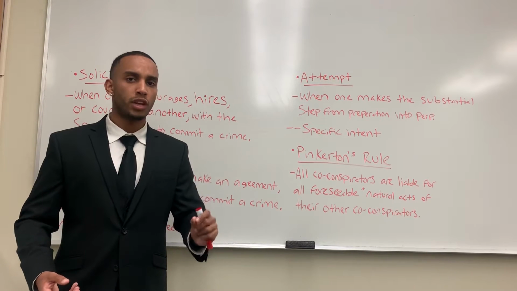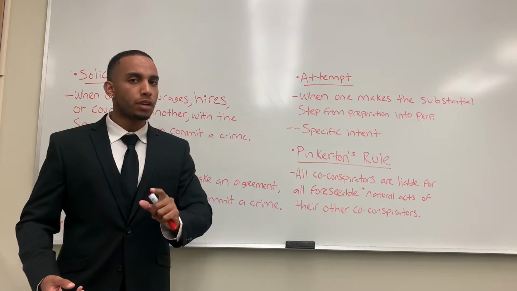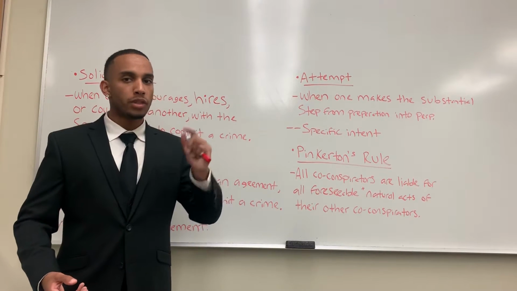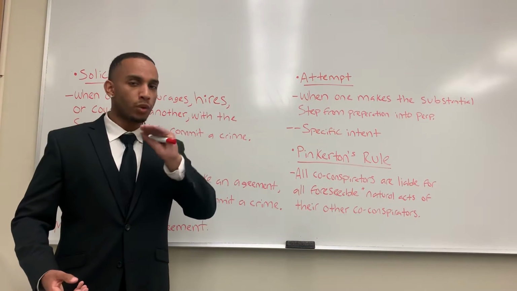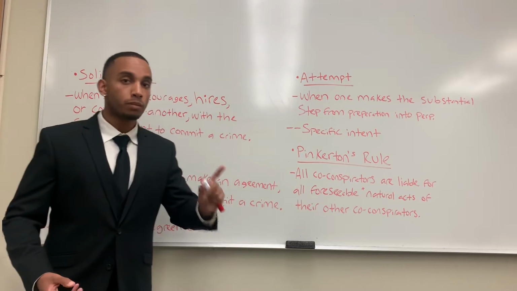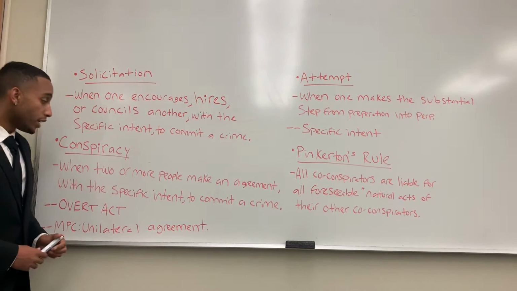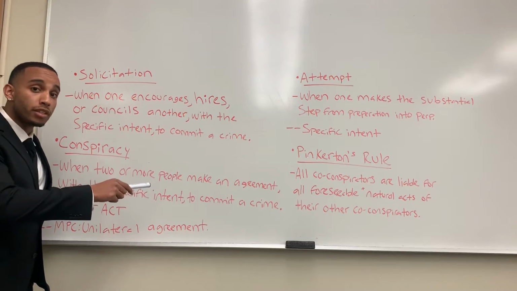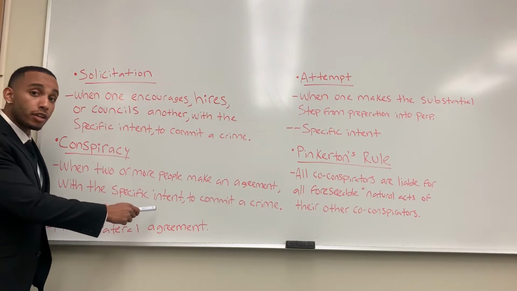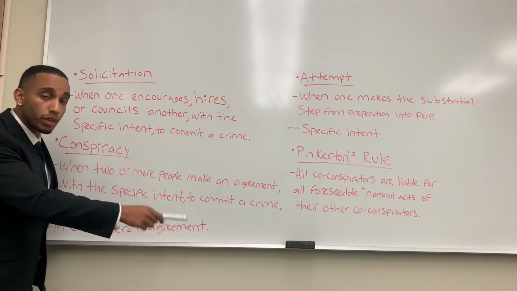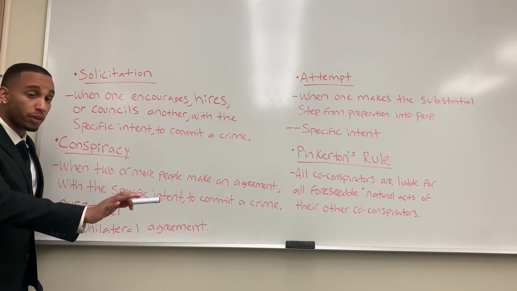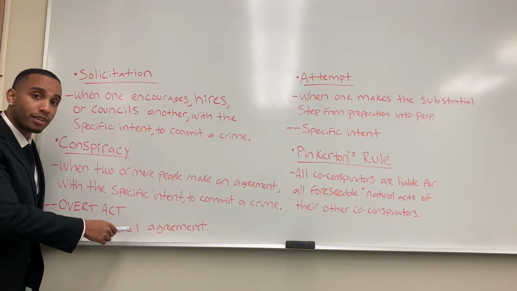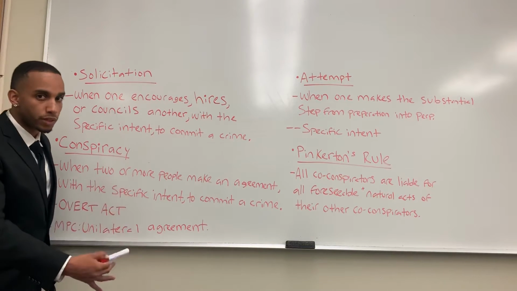Very straightforward with solicitation. Let's get into conspiracy, which can be slightly difficult to understand. However, once I explain it, I believe you'll have a great foundational understanding. So, conspiracy means when two or more people make an agreement with the specific intent to commit a crime. And also, this is very important to know, there must be an overt act. Without an overt act, there technically cannot be a conspiracy.